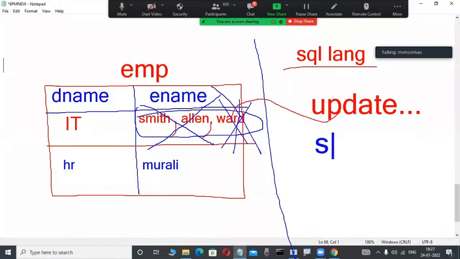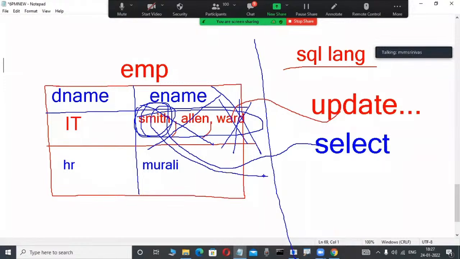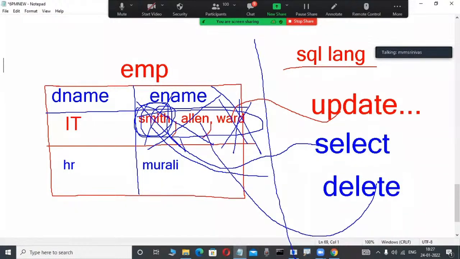Again, observe here, select is a command. Multiple values separated with a comma are there. Then by using this select command, I want to select individual values. Suppose in this example, Smith is a value from this table. Impossible, it won't work. Again, now delete. Now I try to delete a single value from these multiple values. Allen is a single value I want to delete from these multiple values. Syntax is not there. That's why it is not recommendable.